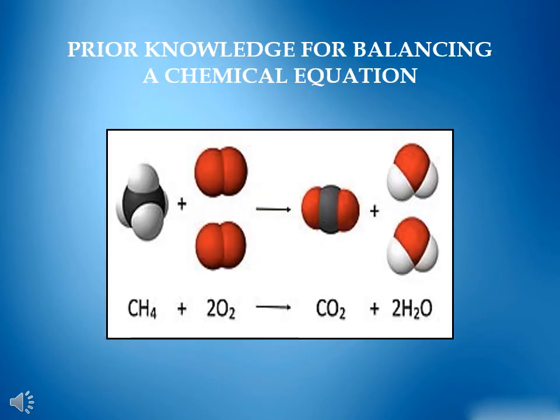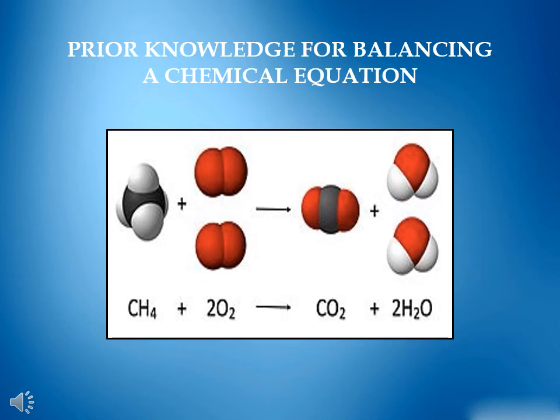Prior knowledge for balancing a chemical equation. Before writing a chemical equation, we should have the following knowledge. Number 1, whether or not a reaction takes place between two or more given reactants. Second, one must know all the products formed during the chemical reaction.